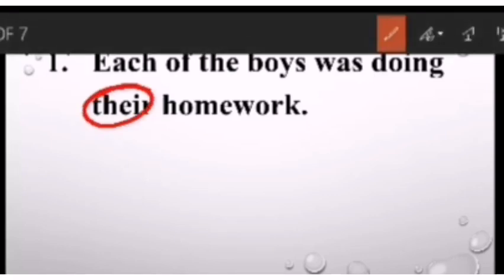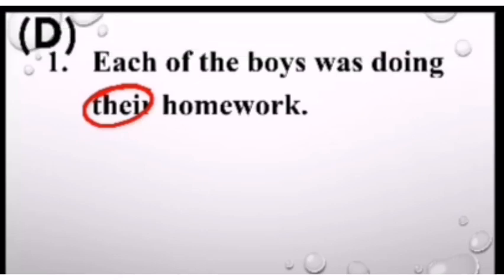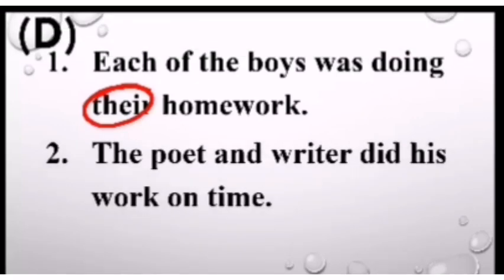And now the next sentence, the poet and writer did his work on time. I hope you remember this. We have just finished that they indicate one person only, and that's why they should be taken as a singular subject. So now I'm sure that you all have learned about the common errors and you will avoid them, so that your language will be correct, right? So use them correctly in your language.